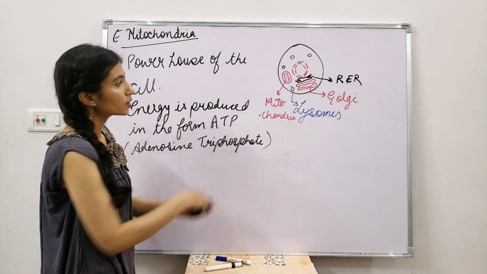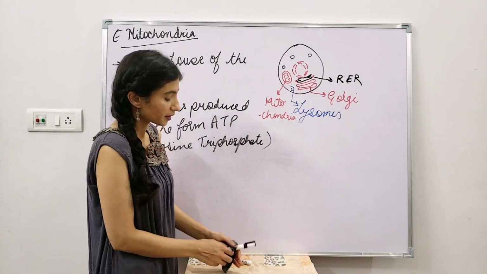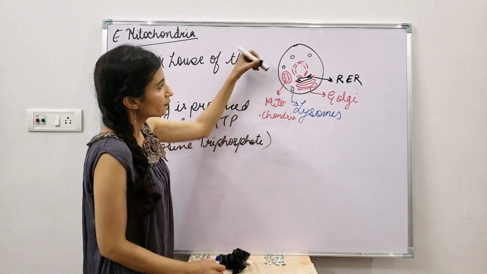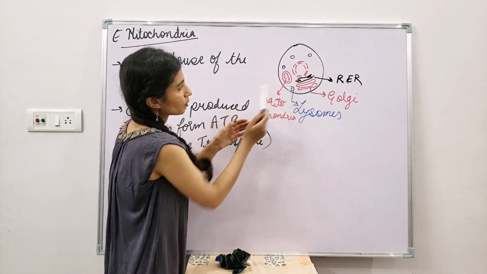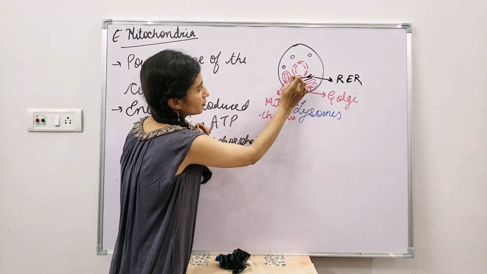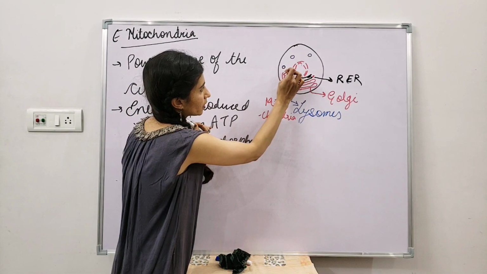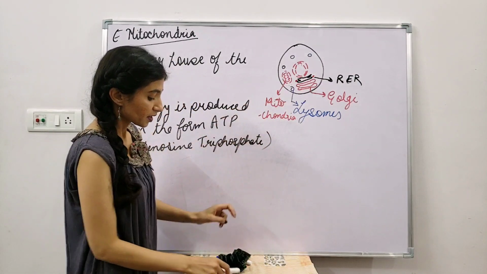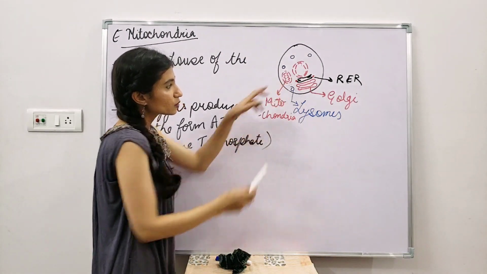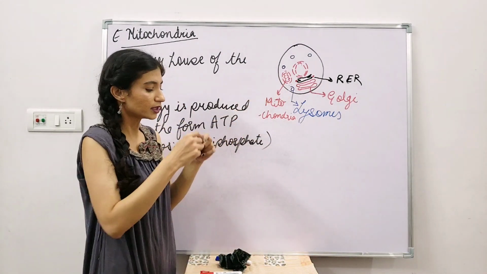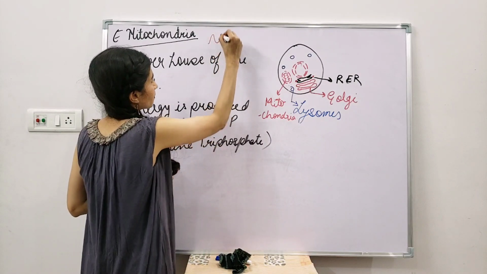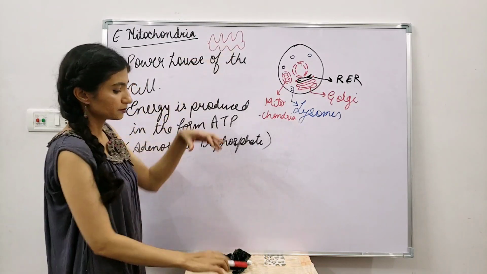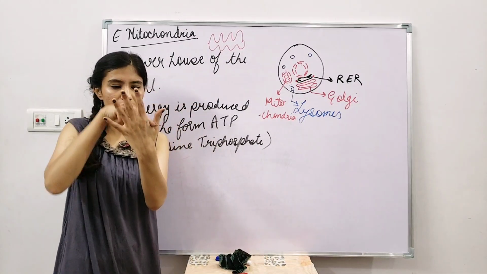Now, talking about the structure of mitochondria, if you look at it, it has two layers. It is actually double layered, just like the nucleus. Look at this structure. This is the outer one, and this outer structure is porous in nature, like this. Whereas the inner layer is kind of like this. This is the inner layer of mitochondria. It has many projections, just like our fingers, so it goes like this.